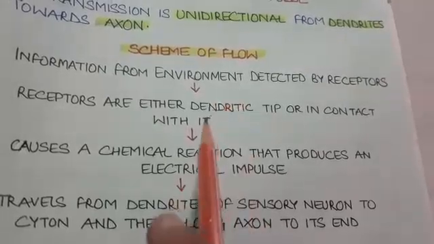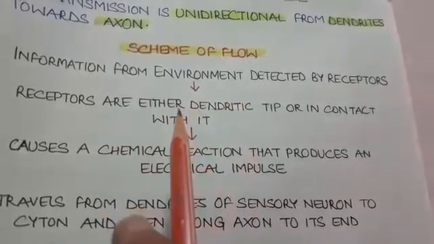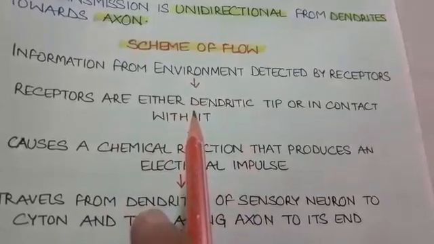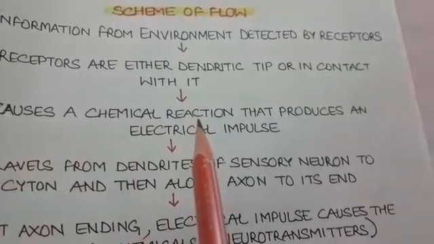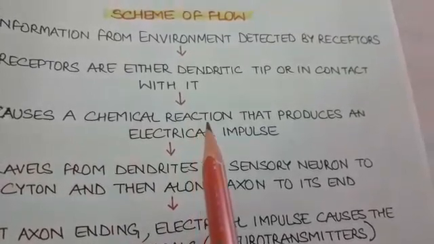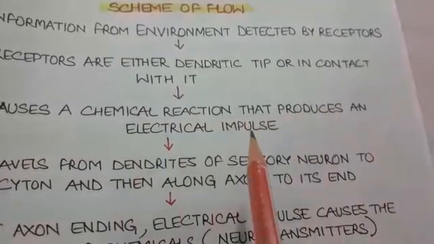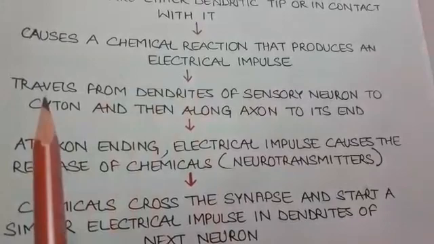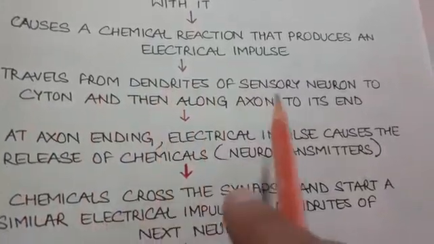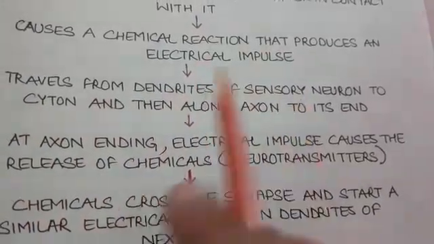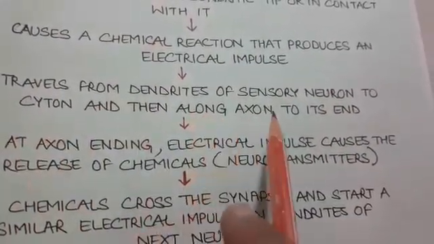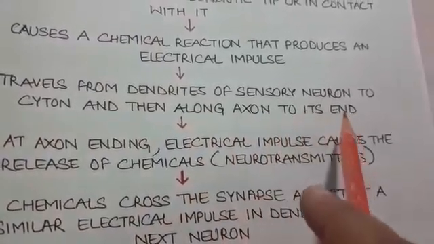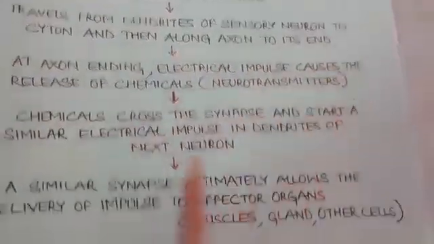Now, when these receptors receive the information in the form of stimuli, immediately it causes a chemical reaction in the dendritic tips that produces an electrical impulse. Now, this electrical impulse travels from dendrites of the sensory neurons, from dendrites towards cyton, and then from cyton along the axon to its end called the axon ending.